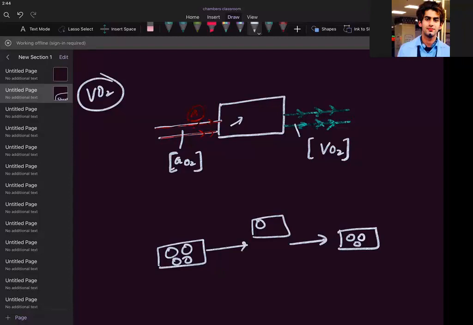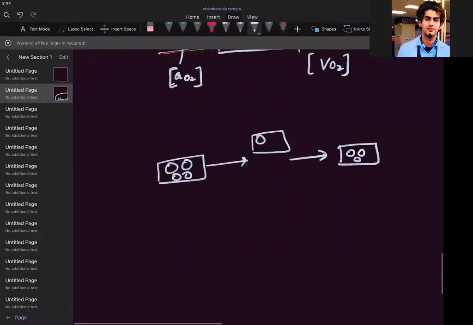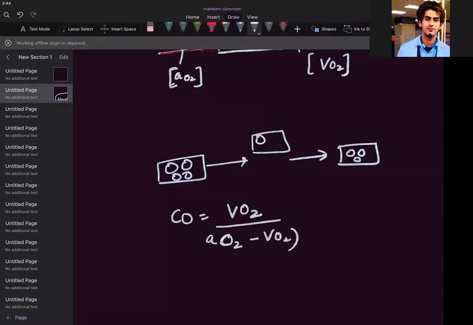So how do we calculate it? We have an equation for this. Cardiac output is equal to VO2, the whole body oxygen consumption, divided by the difference between the oxygen concentration on the arterial side and the oxygen concentration on the venous side. Is it tough? It's not tough.